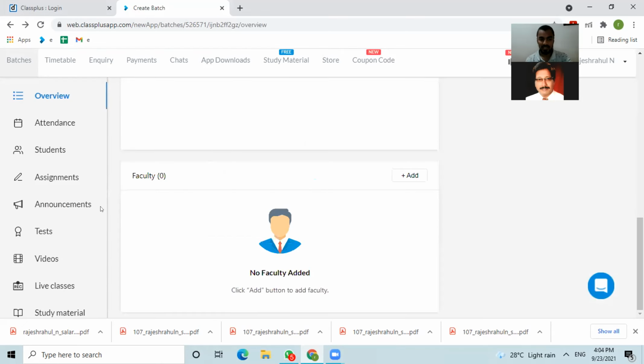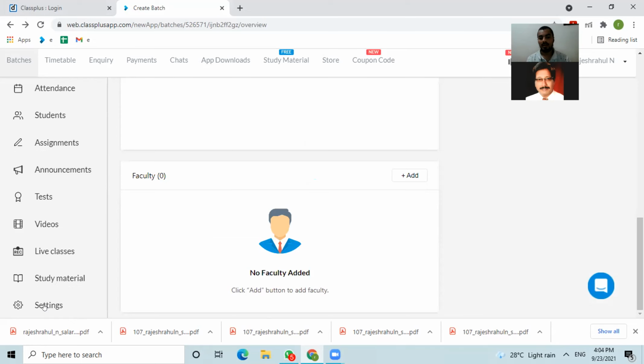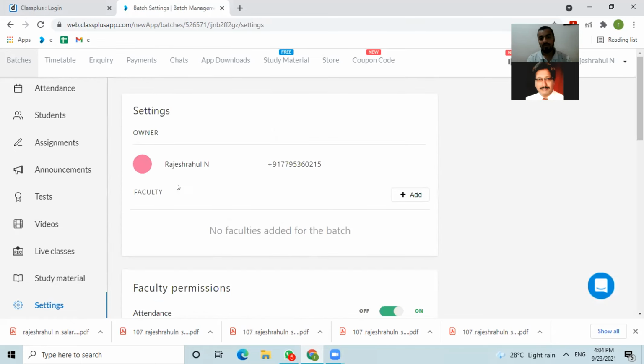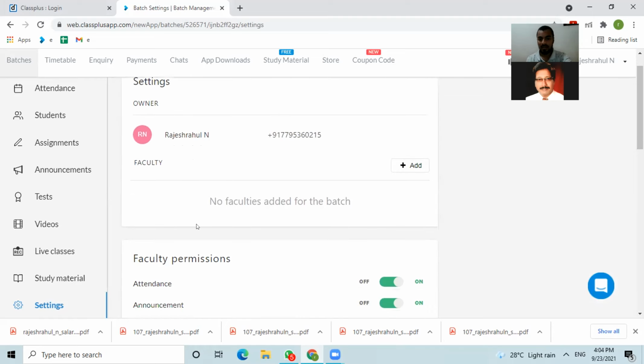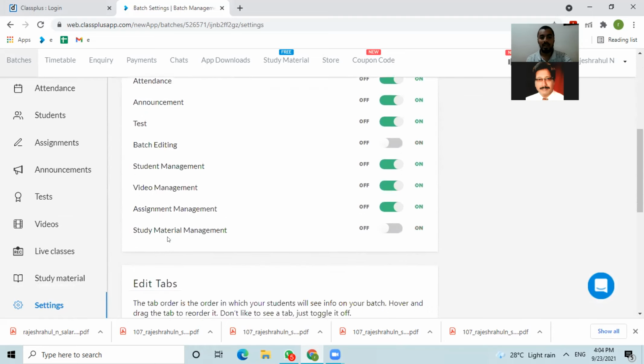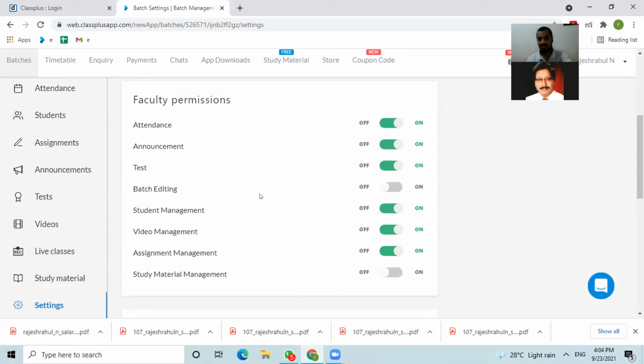Then we can add our faculty members here. Once you add your faculty, you need to give them certain permissions. So that faculty's name will come here, and after that, you can give some permissions. If you enable the batch editing option, then that faculty can create a batch, add the students, and add courses into the batch.